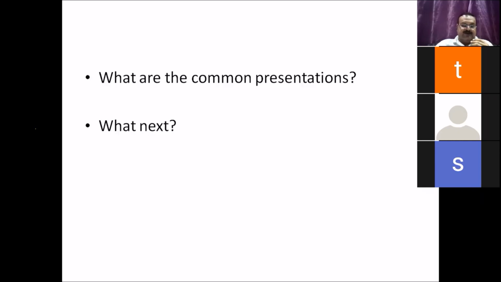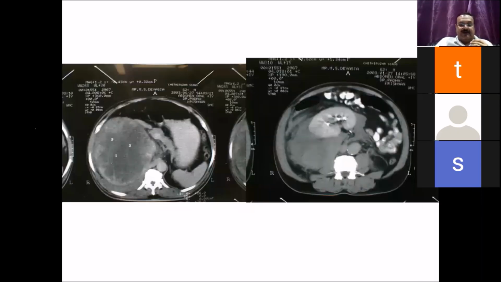And what is the next thing that you should be doing? Obviously, imaging. And we have already discussed that for retroperitoneal intra-abdominal tumors, the CT is preferable. So this is the CT picture. It shows a large tumor located on the right side. And if you look at the image on the right, the kidney can be seen very close to the mass.